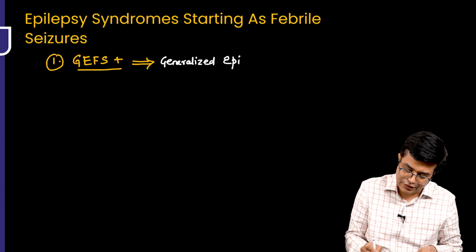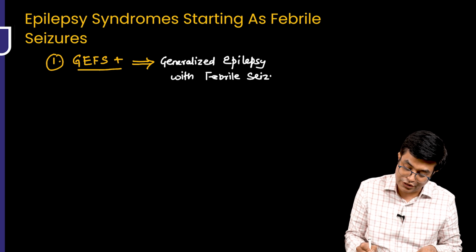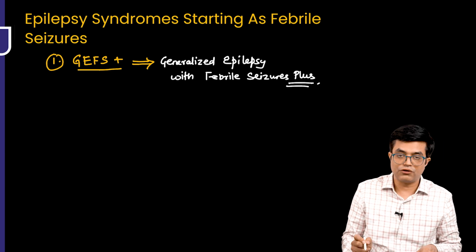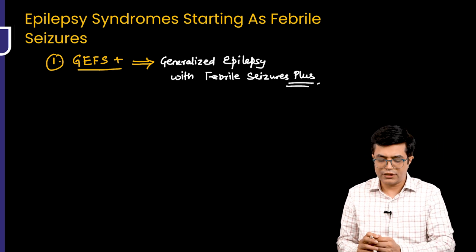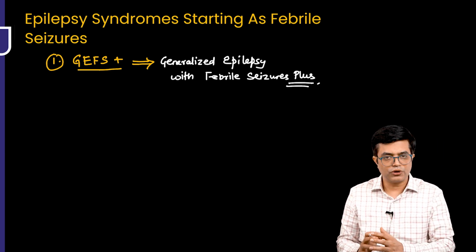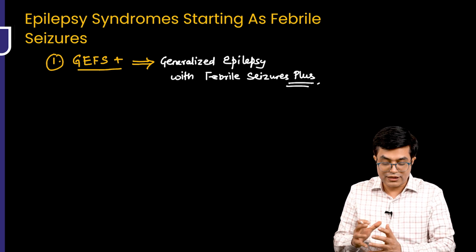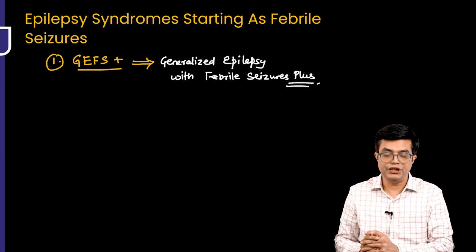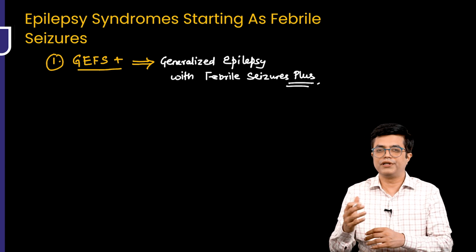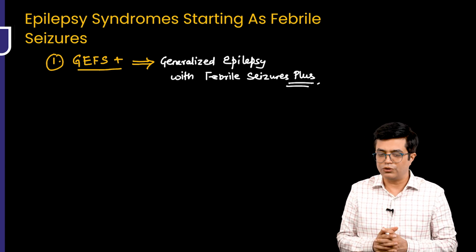Generalized epilepsy with febrile seizure plus. I hope you know the funda that if febrile seizures continue beyond 5 to 6 years of age, we call it febrile seizure plus. And if there is a genetic component involved, where the seizures are more frequent and generalized epilepsies occur, then we call it GEFS plus. It's a separate topic, so we'll not be going into details in this brief video right now.